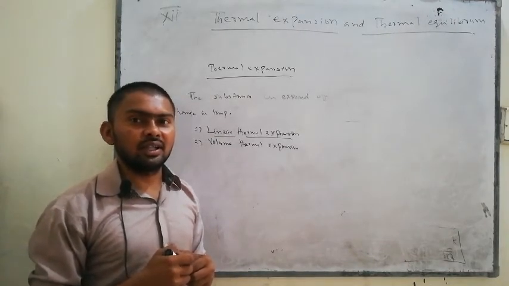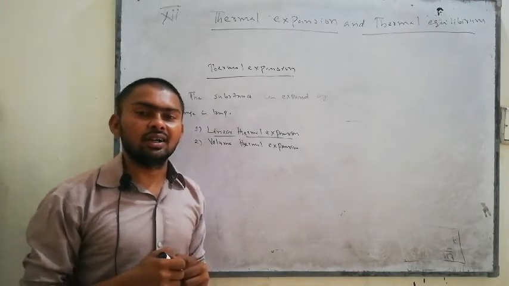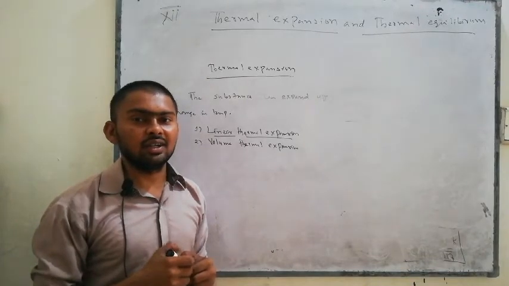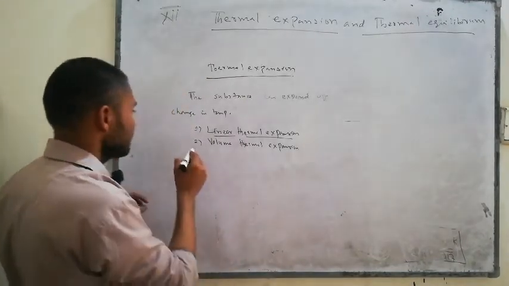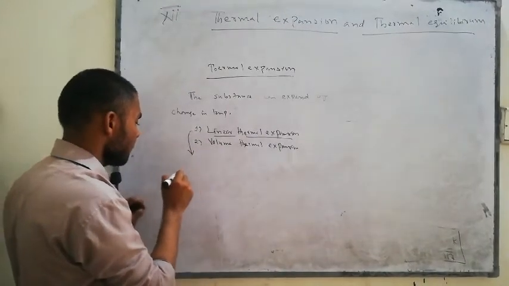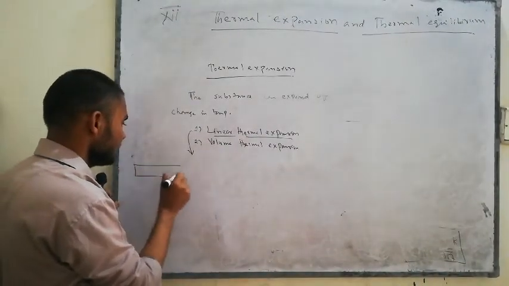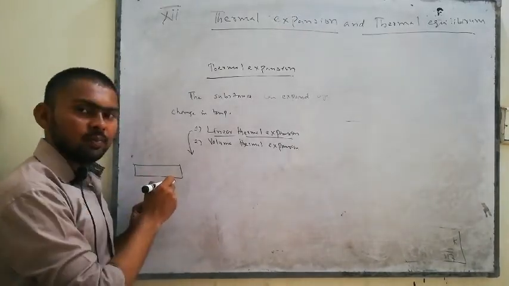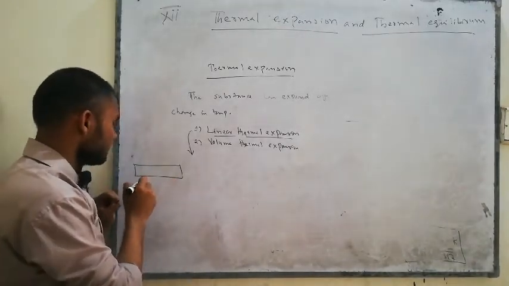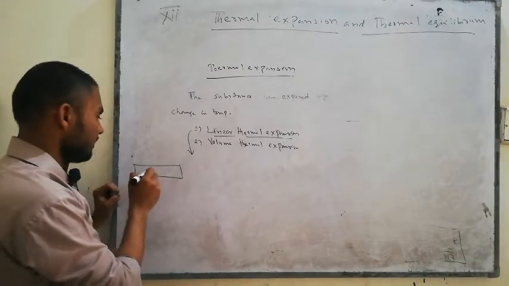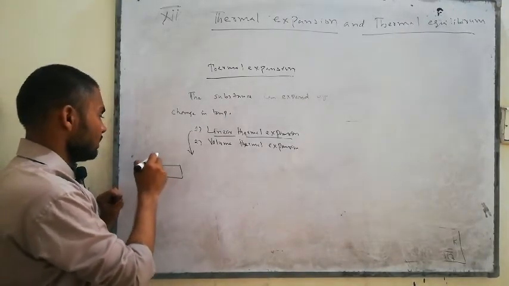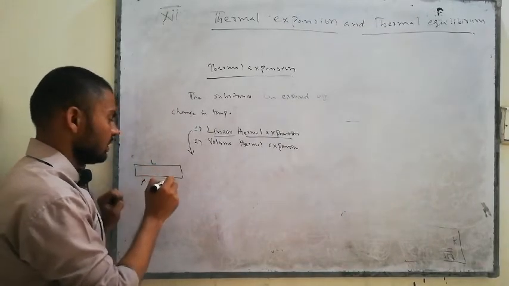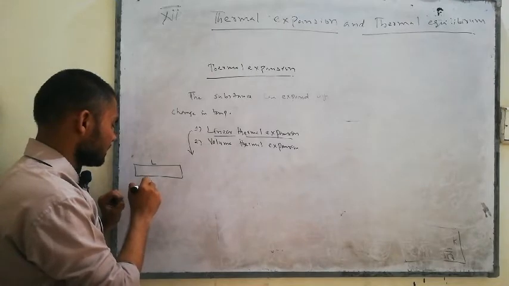Mostly, linear thermal expansion can occur only in solids. Suppose we take the example of a metallic rod. Its original length is L, at the original temperature.